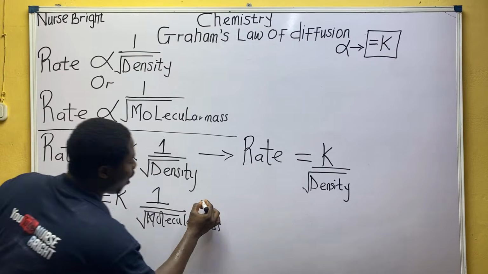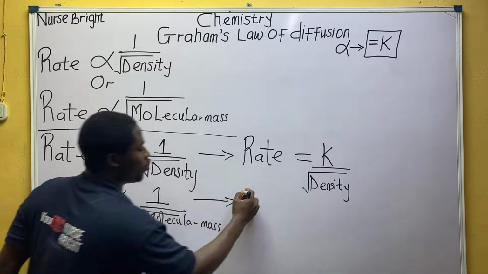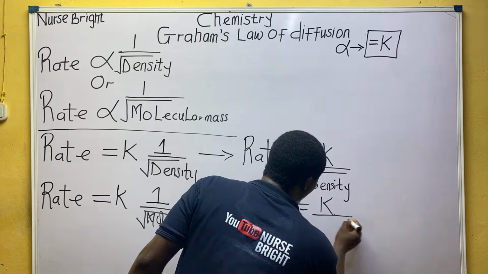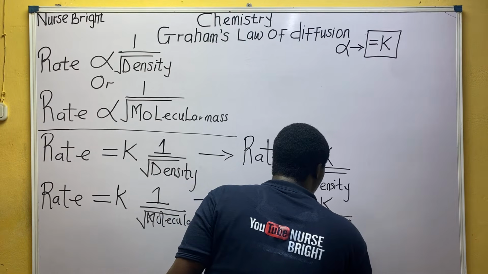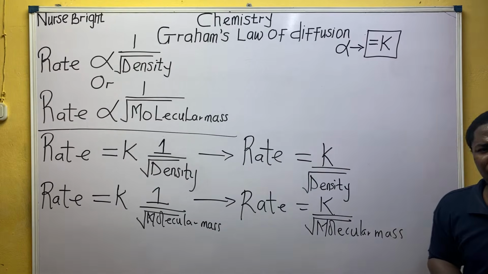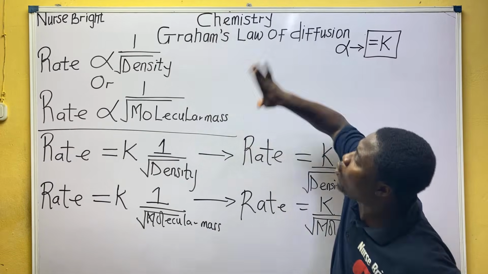Relax. So what do we do next? K times 1, remember, it's going to be K. So rewriting it, rate will now be equal to K all over root of what? Molecular mass. I know I'm saying this, it will help us a lot. Hope you guys are following me. You can see what we have established. So you can see from these two expressions,